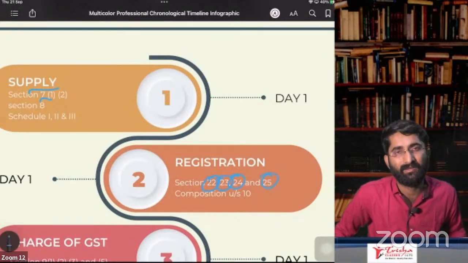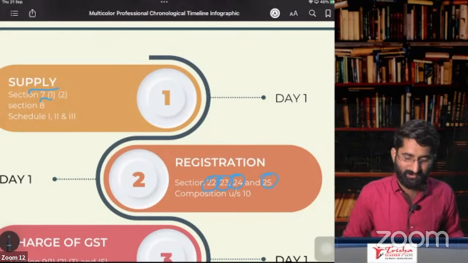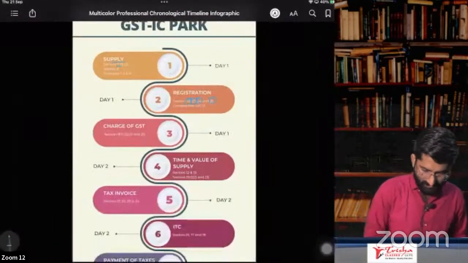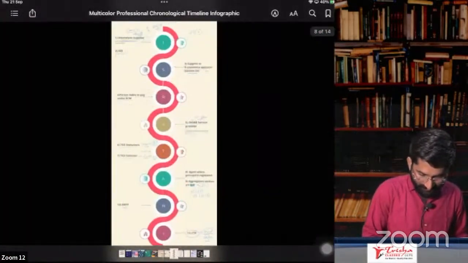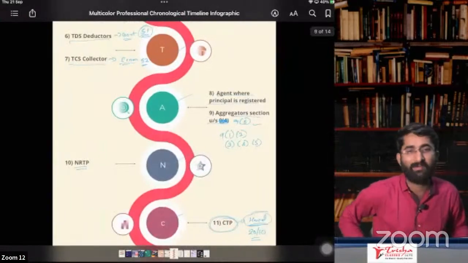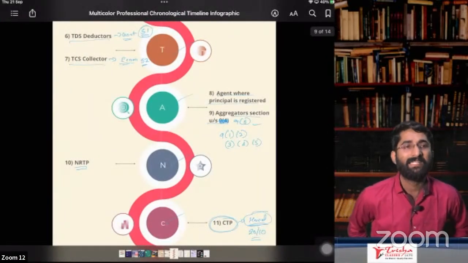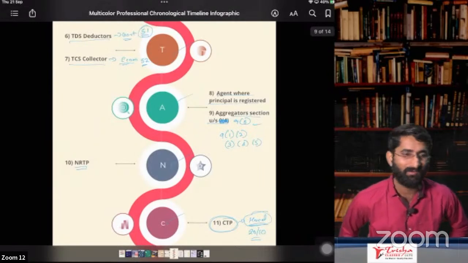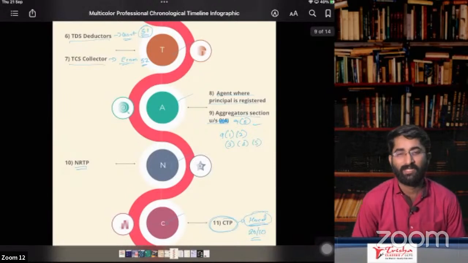Next one is N. In case of N, what is N, people? Wait, I just lost the flow. N for NRTP and CTP. I'm so sorry. NRTP and CTP. That is NRTP and CTP, you have to compulsorily take the registration. Okay, so that we discussed. This is about section number 24.